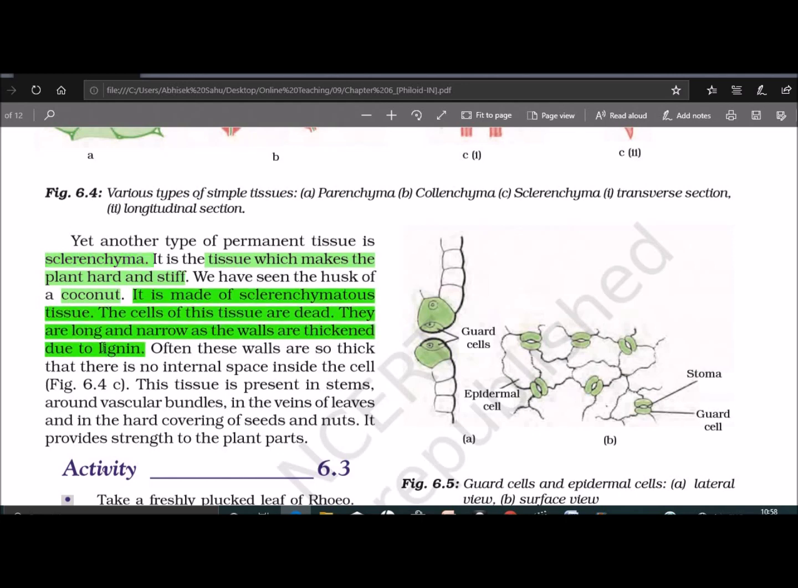Its function is to protect the layer of the plant, make the plant hard and stiff, and provide mechanical strength. This tissue is present in the stem around the vascular bundle, in the leaf, and in the hard covering of the seed and nut. It is also seen in the case of the coconut.